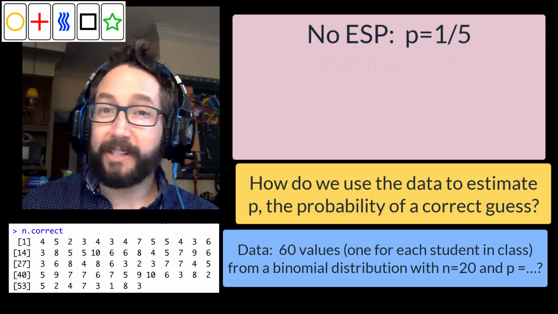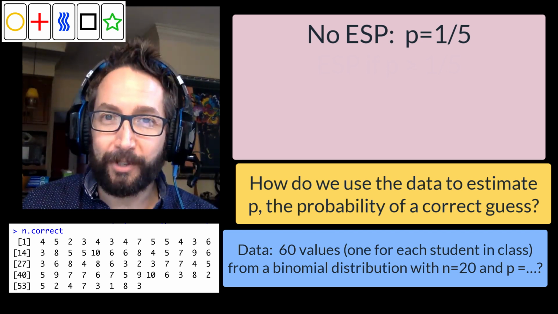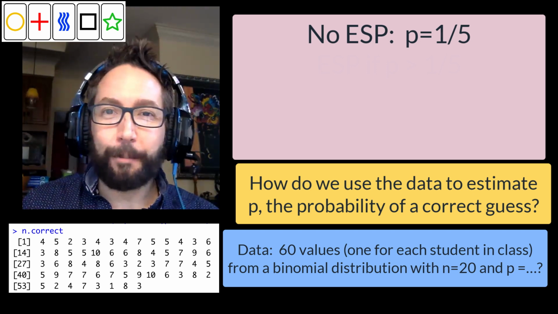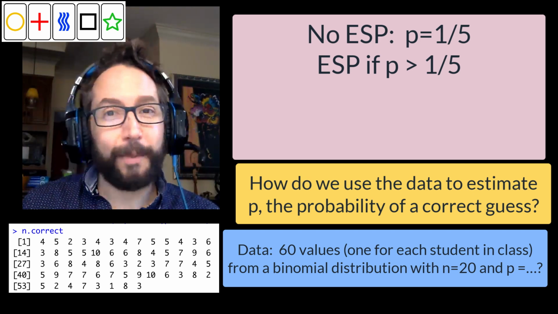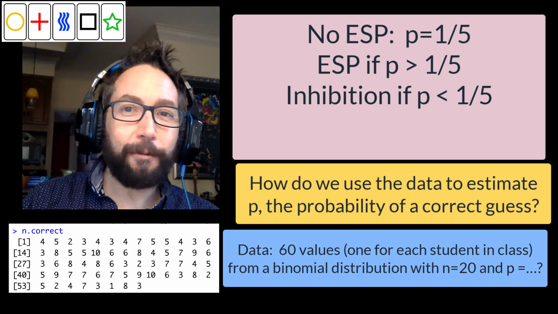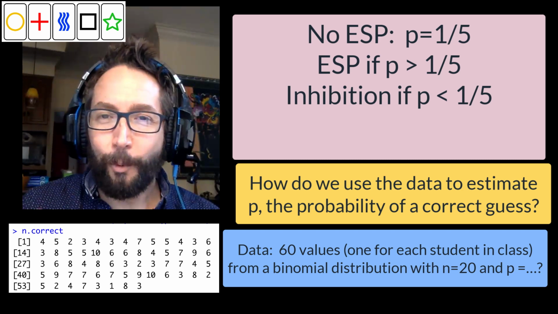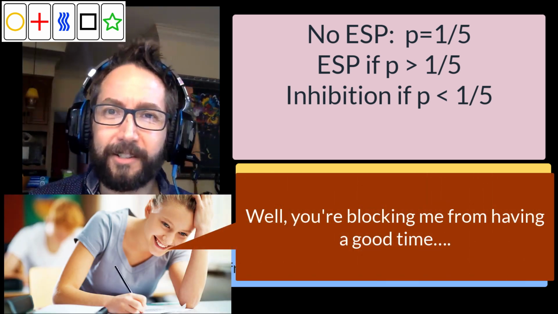If ESP was not a thing, well, probability would be 1 out of 5. There's a 20% chance that you would be guessing the correct symbol if the symbols are being presented purely at random. If P was bigger than 1/5, well, that would be evidence for ESP. If P was less than 1/5, well, that would be evidence that some sort of inhibition process is happening where I'm actively blocking the correct symbol from your sight.